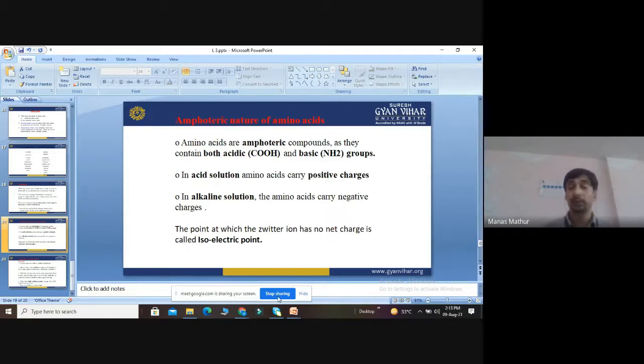So these are the different things we discussed about amino acids. Okay. So I hope you could understand better about different properties of amino acids.